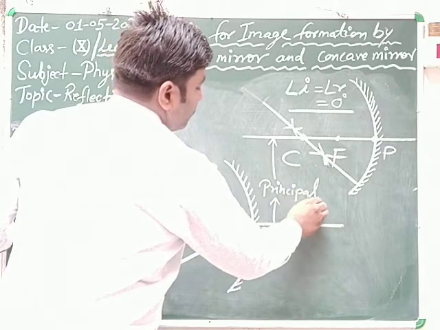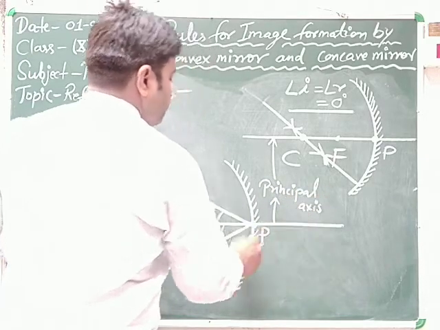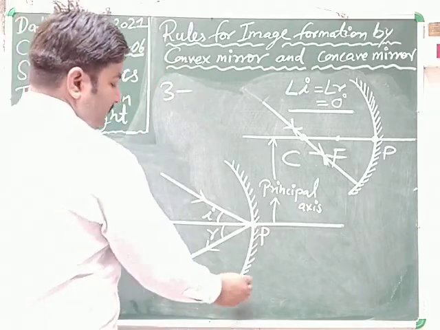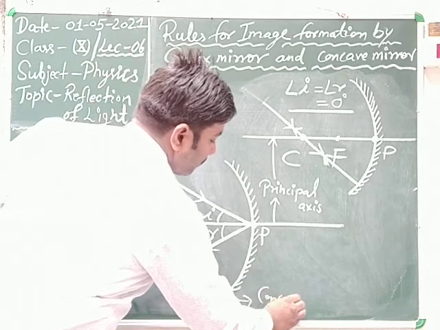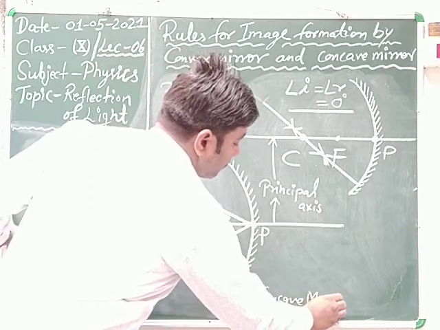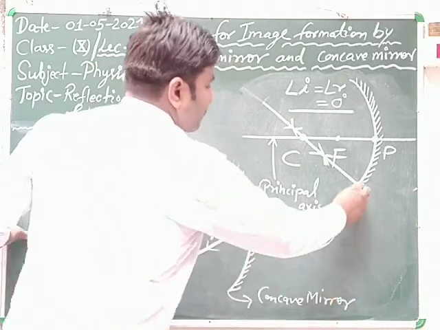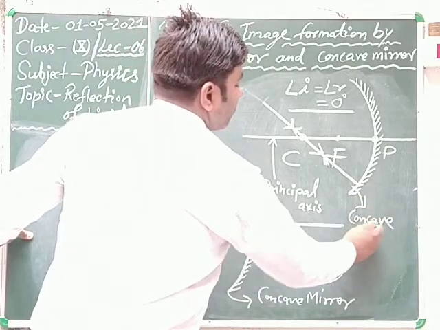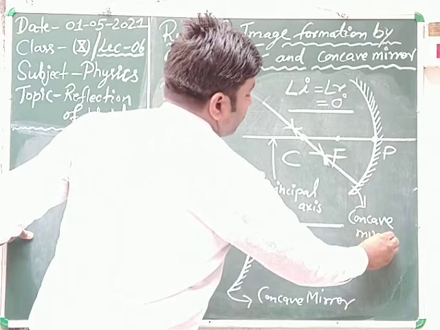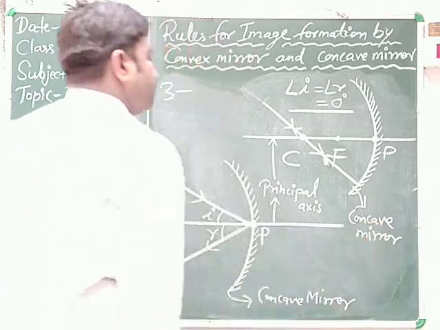This one is the pole, and here is the concave mirror. Here also this one is a concave mirror. Clear?